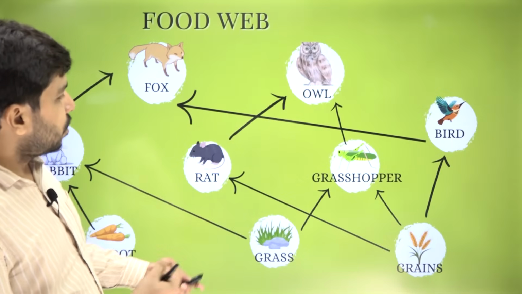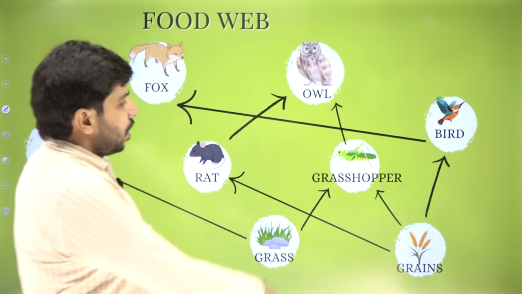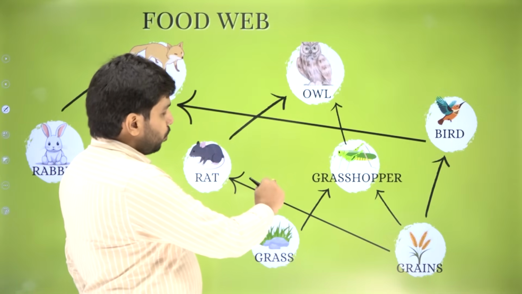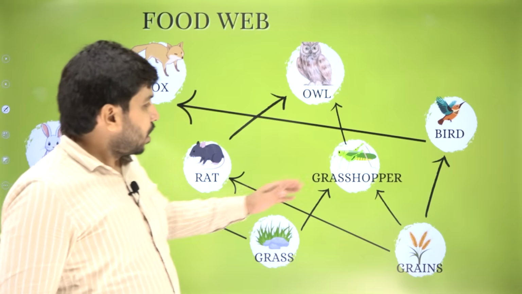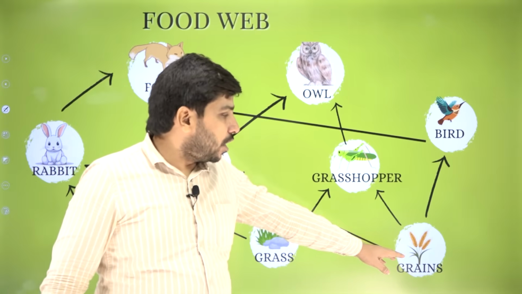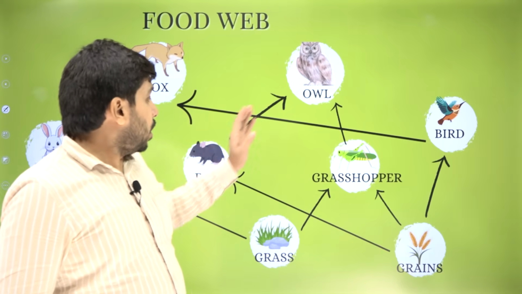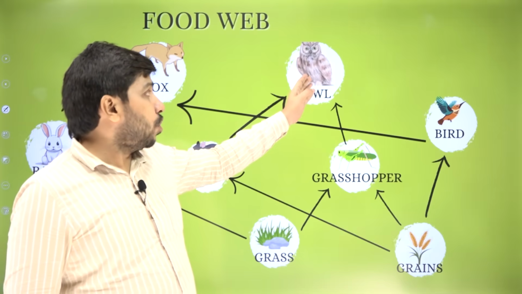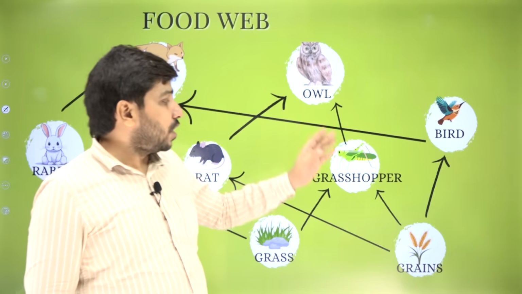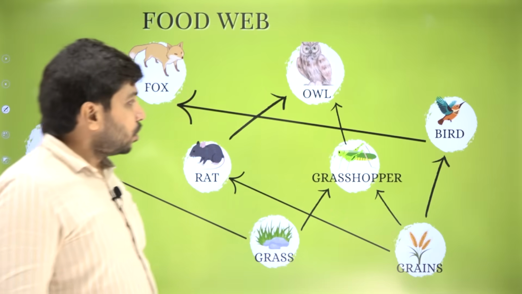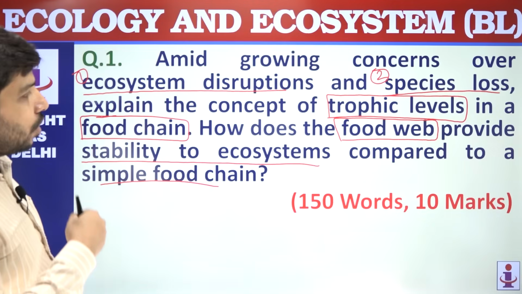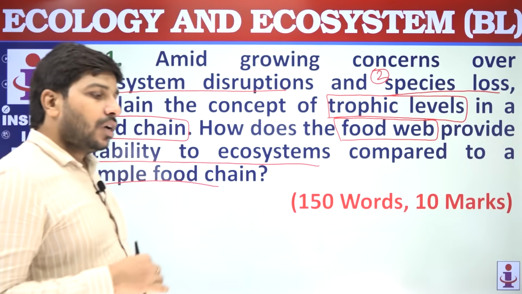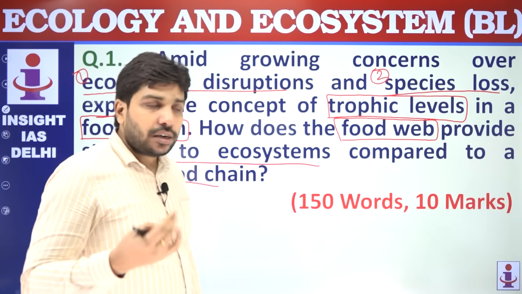For example, this is a food chain. In this food chain, one is grasshopper, other one is rat. Grasshopper and rat both are dependent on grains, and owl is feeding on rat, owl is feeding on grasshopper both. So this way you can write that food web is a complex form of food chain.